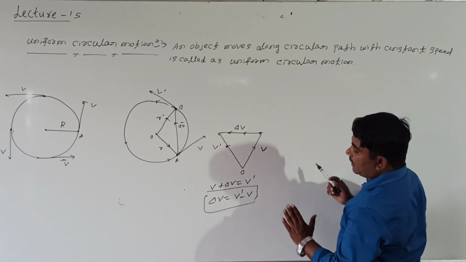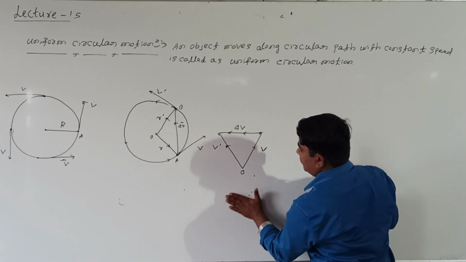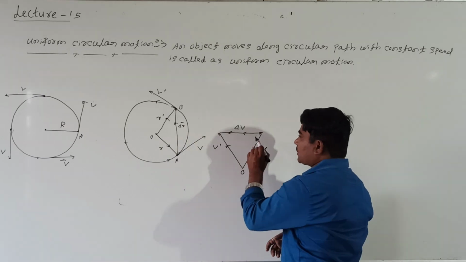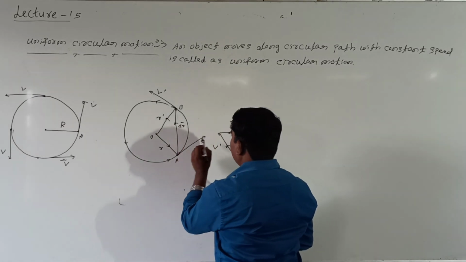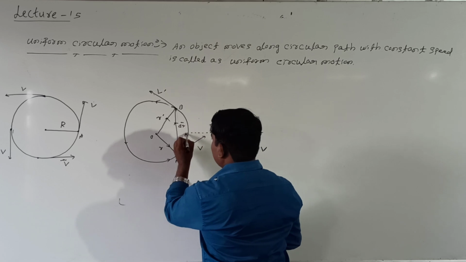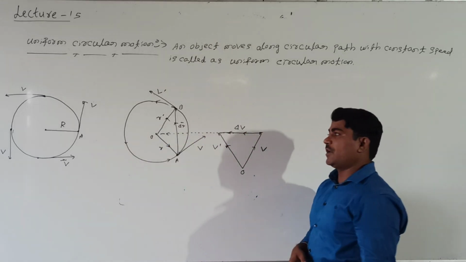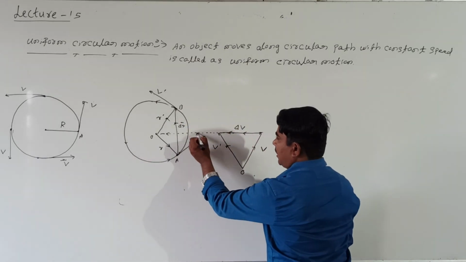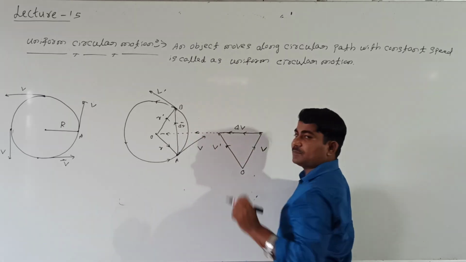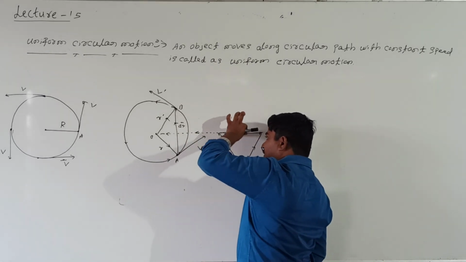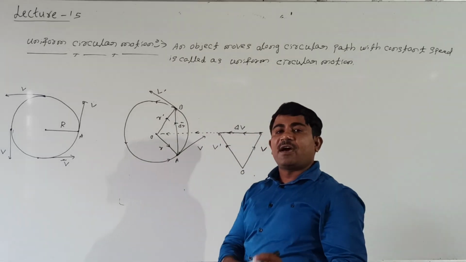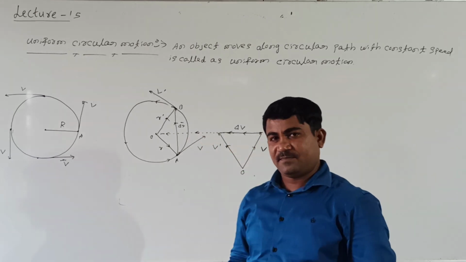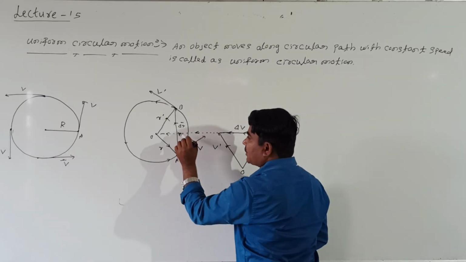But our aim is again to find the acceleration. Look here. What is the direction of the change in velocity? The change in velocity must be in this direction. This is the del V direction. If velocity changes in this direction, then what about acceleration? Acceleration also changes along the direction of the change in velocity. If this is the direction of the change in velocity, then what are we calling it?